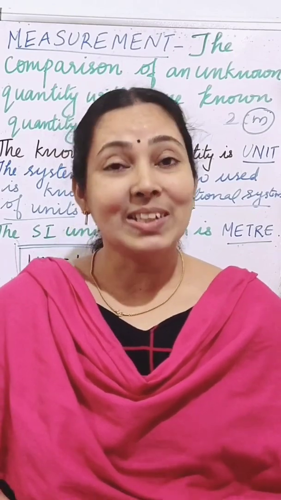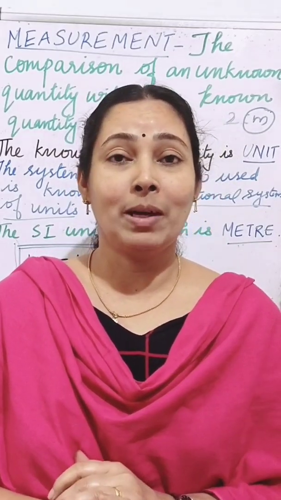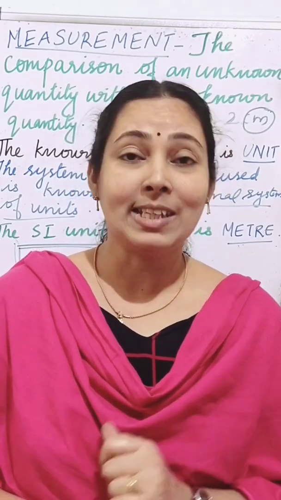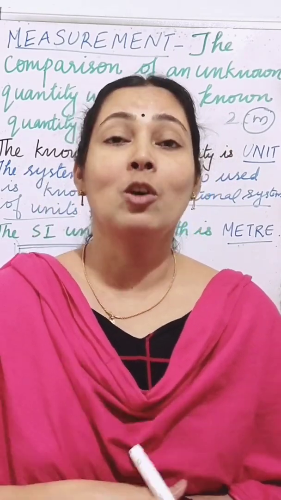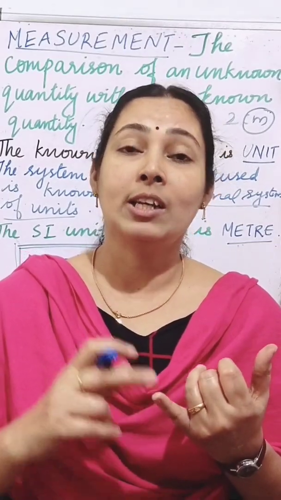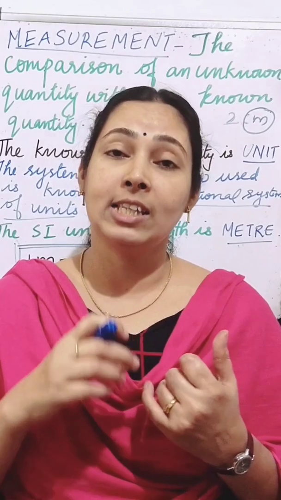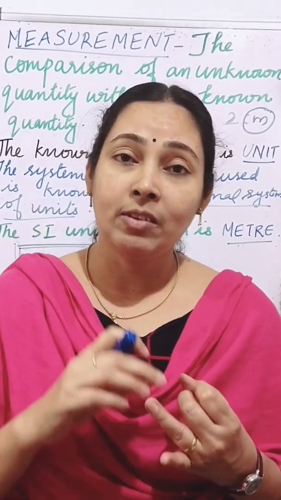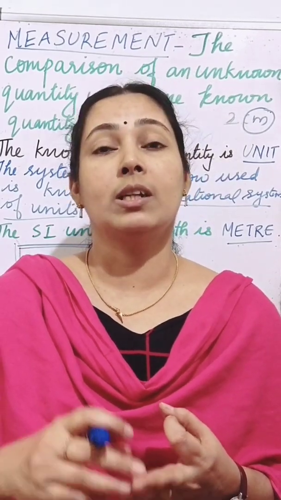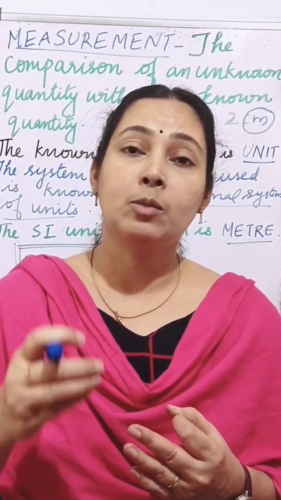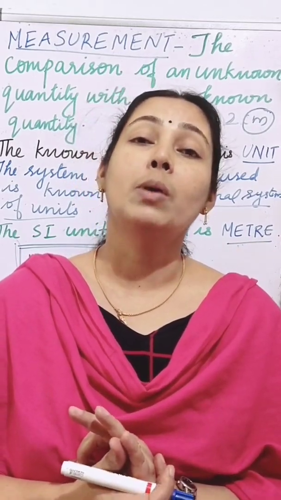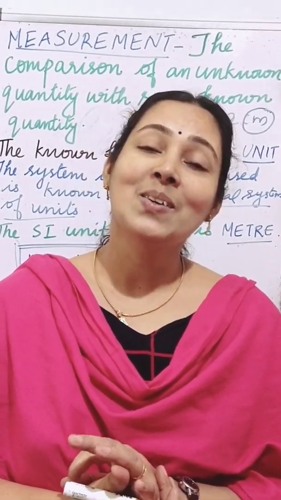Hey students, in this lesson we saw what is measurement and what is the SI unit of length. The SI unit of length is meter. Then we saw the different types of motions. Which are the 3 types of motions? Rectilinear motion: if an object is moving in a straight line, it is called rectilinear motion. Then we saw circular motion. And the third type is periodic motion. If an object is repeating its motion at a fixed interval of time, that type of motion is periodic motion. Clear now?